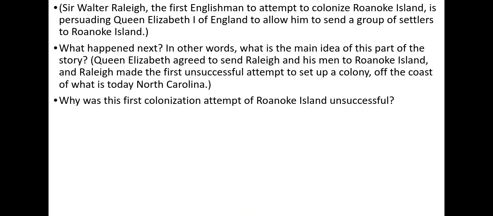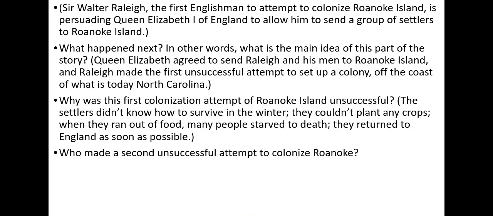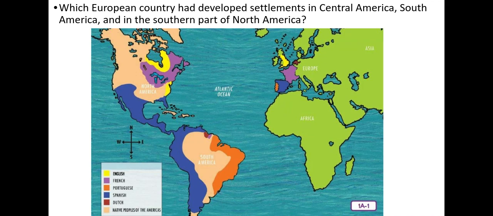Why was this first colonization attempt of Roanoke Island unsuccessful? The settlers didn't know how to survive in the winter. They couldn't plant any crops. They ran out of food, and many people starved to death. They returned to England as soon as possible. Who made a second unsuccessful attempt to colonize Roanoke? John White.